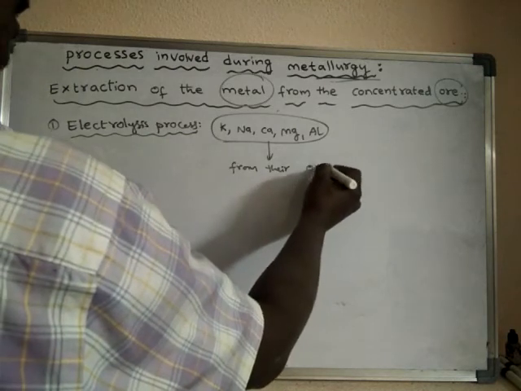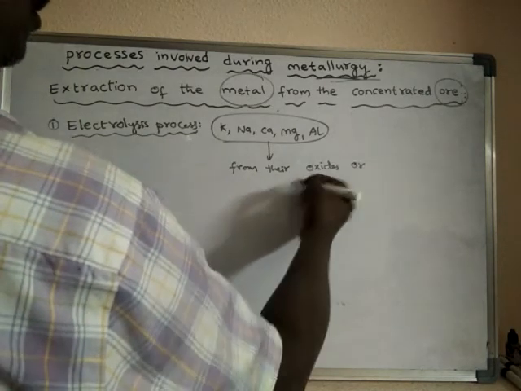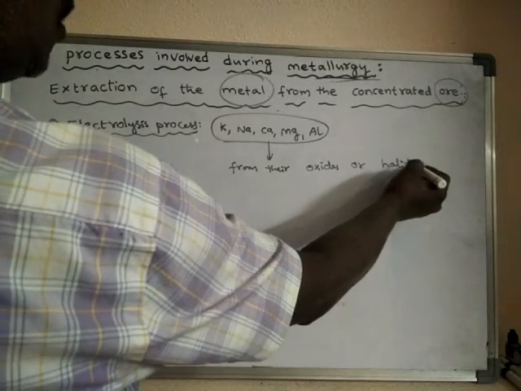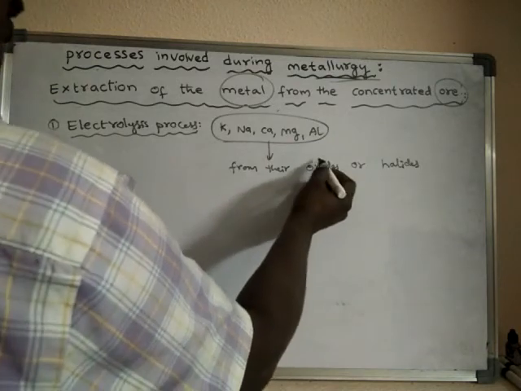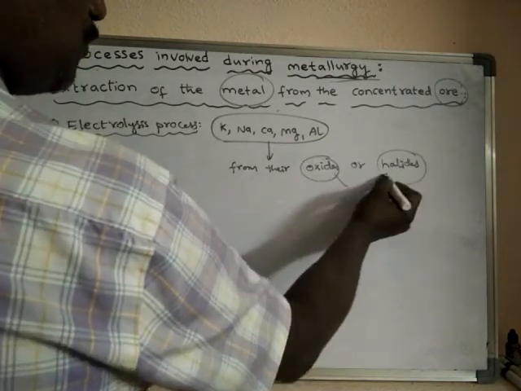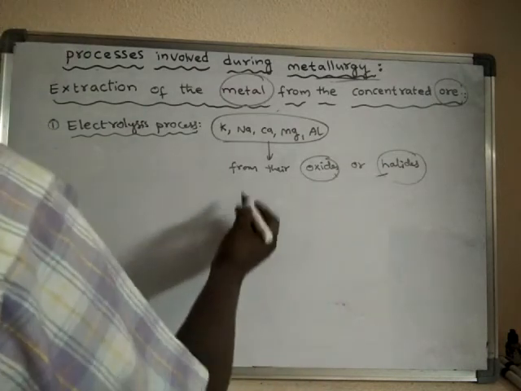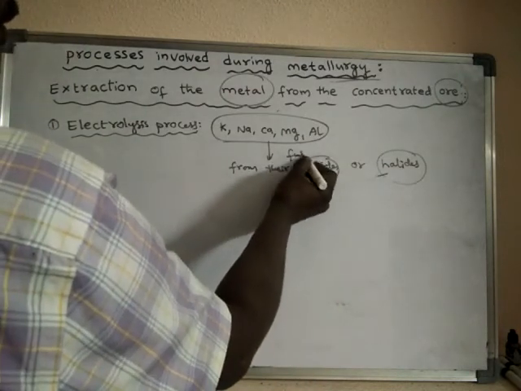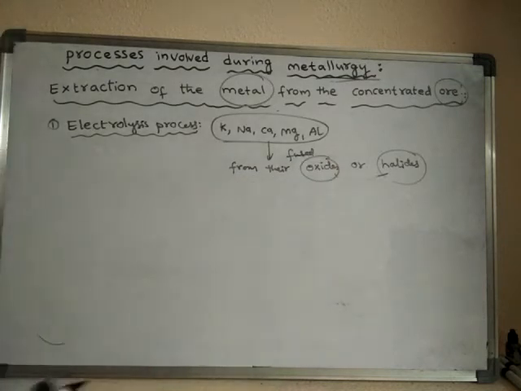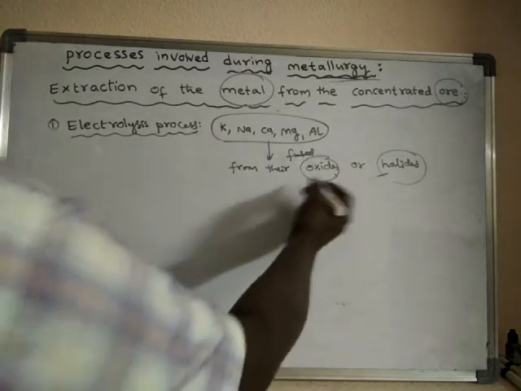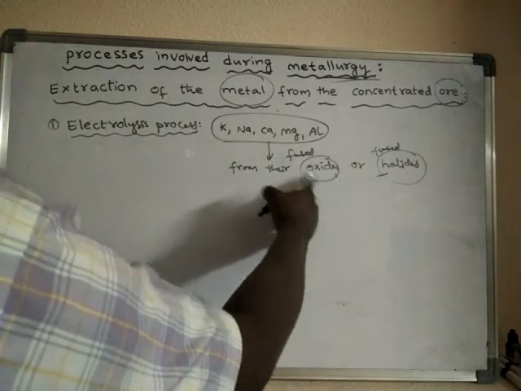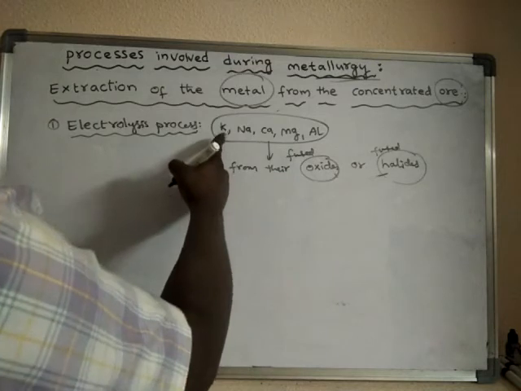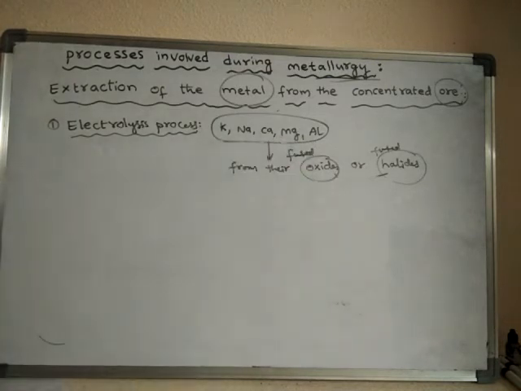These oxides or halides are first fused, that is, molten. Upon electrolysis of fused oxides or fused halides, we can obtain these metals.